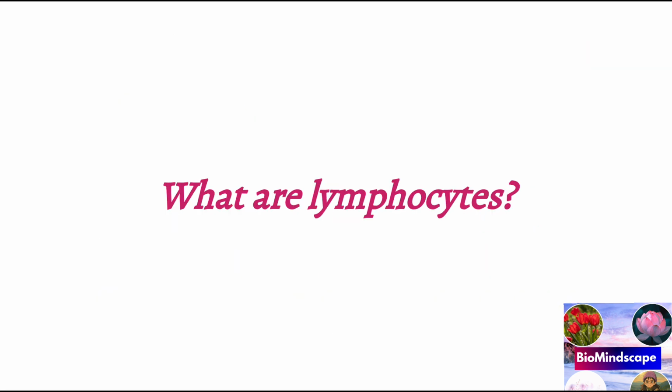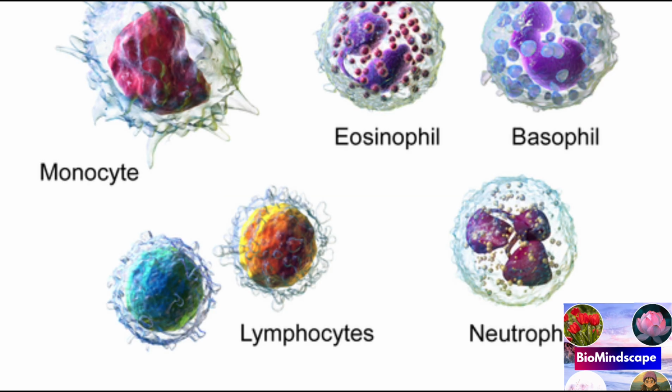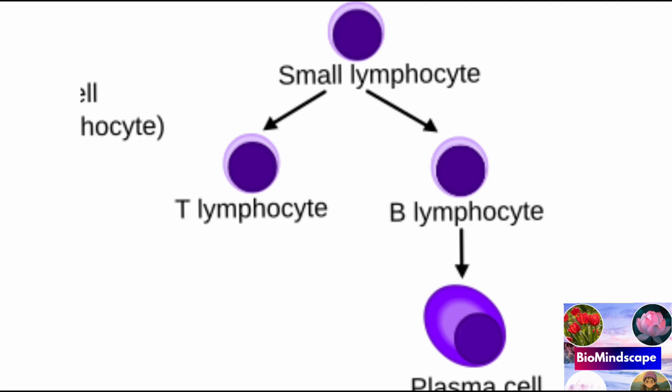Lymphocytes are the major cell type responsible for performing immune function. About 10 raised to 12 lymphocytes constitute the mature lymphoid system in the human. Lymphocytes are divided into B cells and T cells, so B lymphocyte and T lymphocyte. These cells cannot be differentiated morphologically, but functionally they are distinct. Cells of the immune system are differentiated on the basis of presence or absence of a specific cell surface marker. The B lymphocyte's main function is to initiate antibody mediated immune response and transform into plasma cells which secrete antibody.